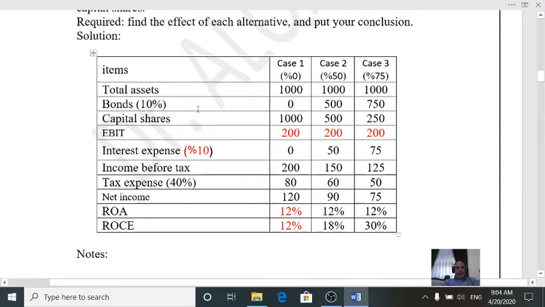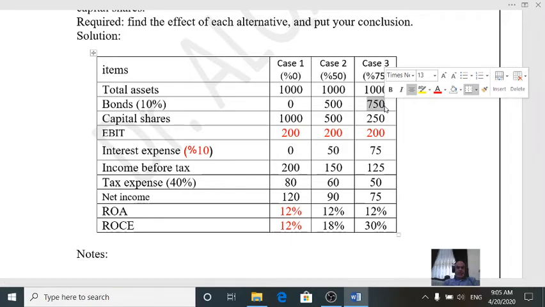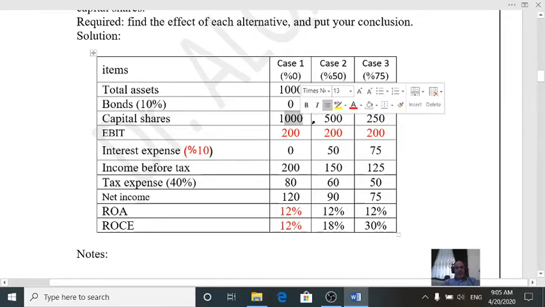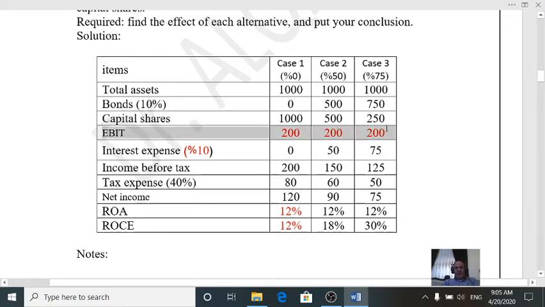If I want to apply the balance sheet equation, total assets equal liabilities plus owners' equity. So we have bonds here 0, here 500, and 750. So the capital shares will be the residual: 1000, 500, and 250. Earning before interest and tax for all cases is 200, 200, 200.